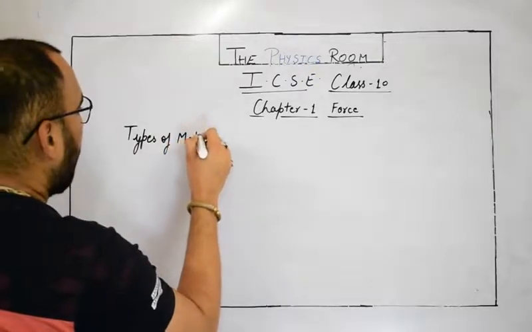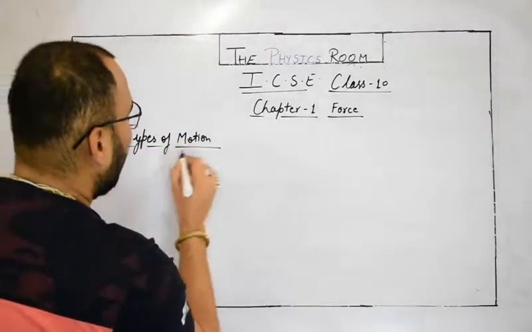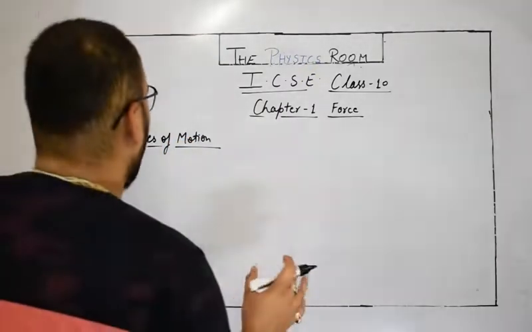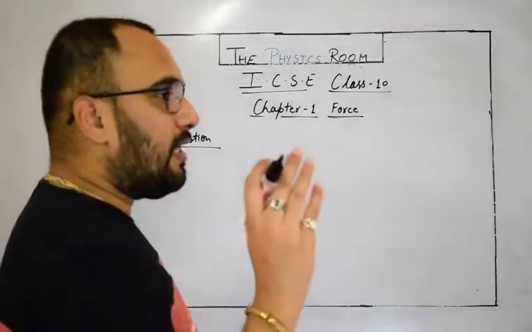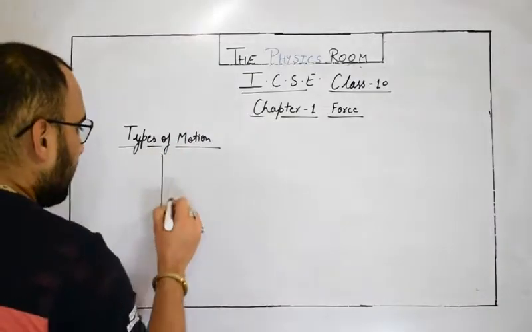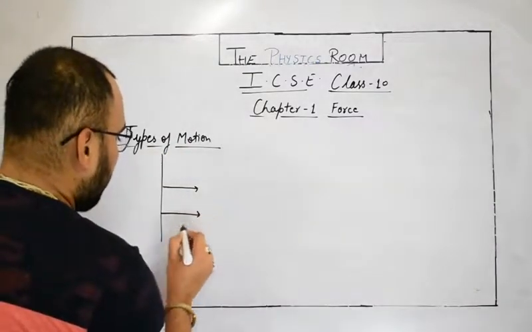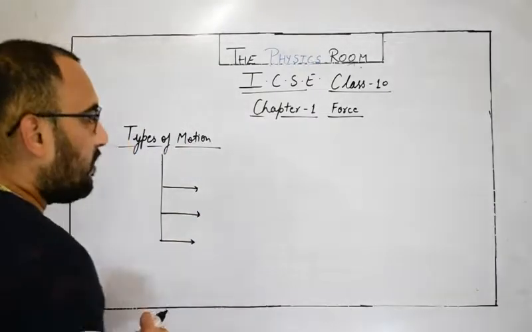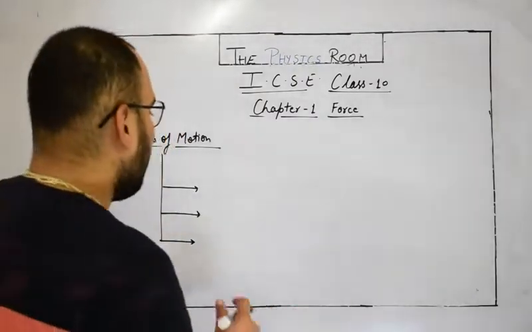We are not talking about uniform or non-uniform motion like categorization. We are talking about simply translational motion and rotational motion. There are majorly two types of motion, but there is another type of motion also, which is an extra knowledge for you.